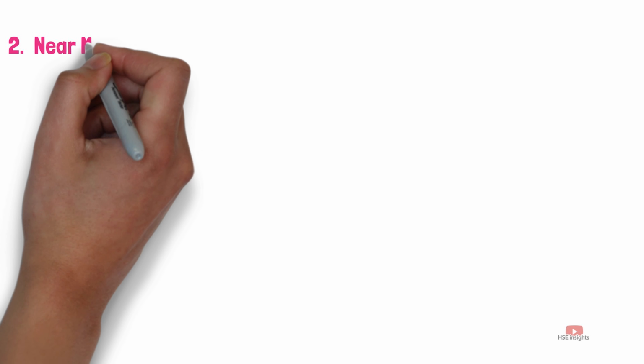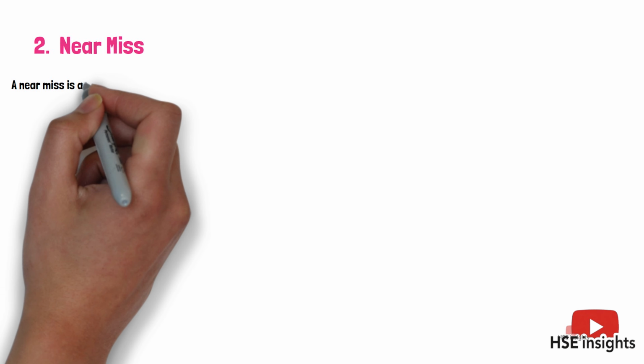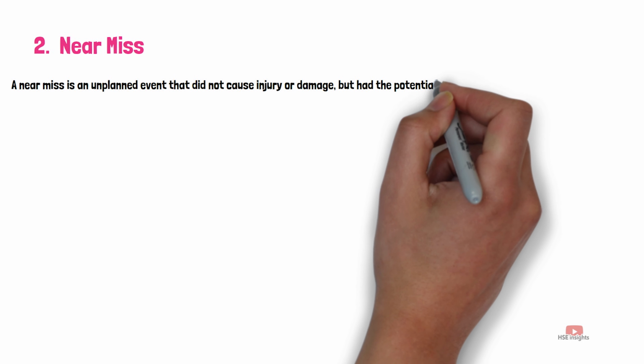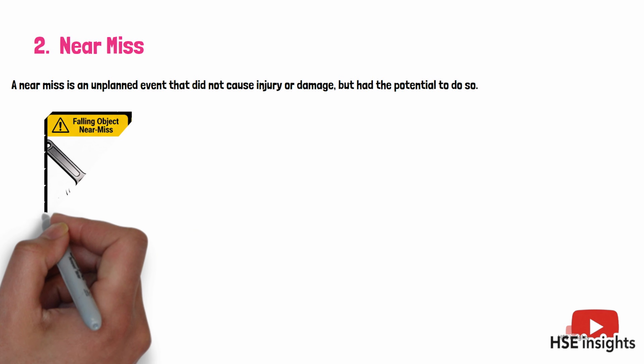2. Near miss. Definition: A near miss is an unplanned event that did not cause injury or damage but had the potential to do so.